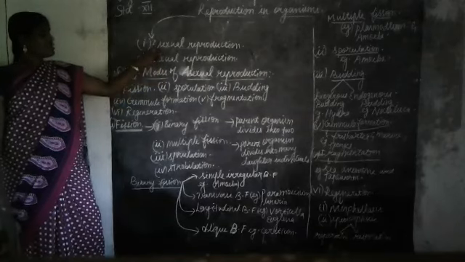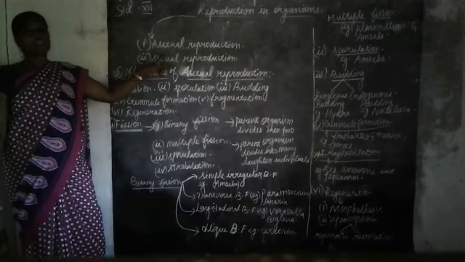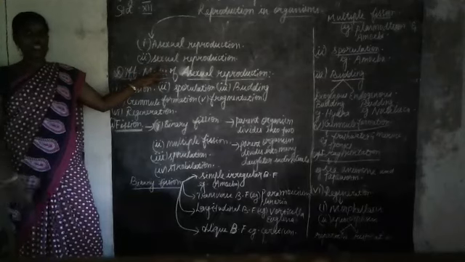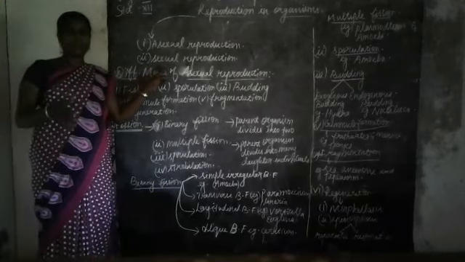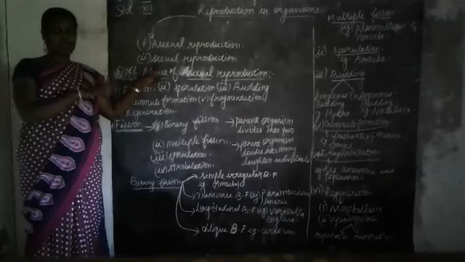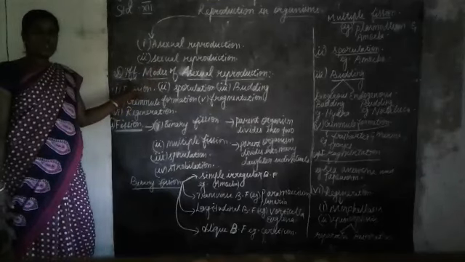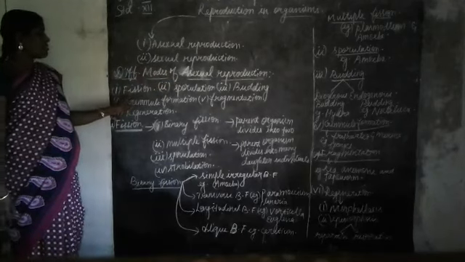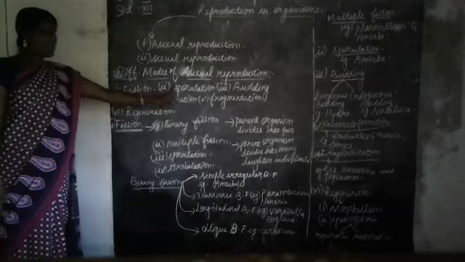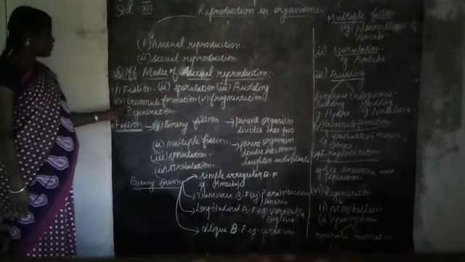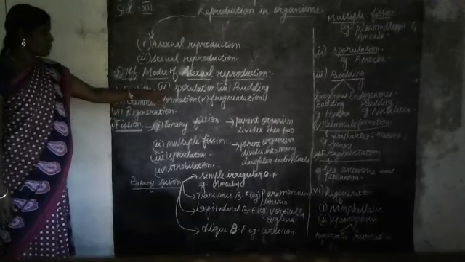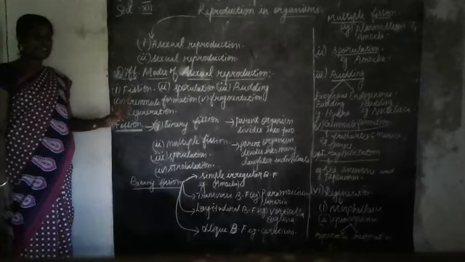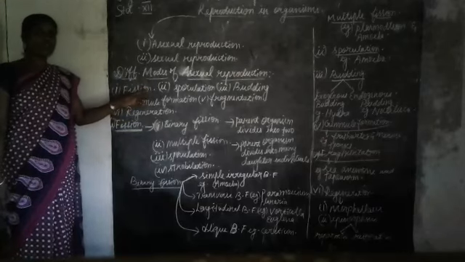In asexual reproduction, there is no gamete formation. But in sexual reproduction, there will be gamete formation. Both male and female gametes are formed by this method of reproduction. Next, I want to say about different modes of asexual reproduction. What are they? The first one is fission, second is sporulation, third is budding, fourth is gemmule formation, fifth is fragmentation, and sixth is regeneration. Let's see these different modes of asexual reproduction one by one now.